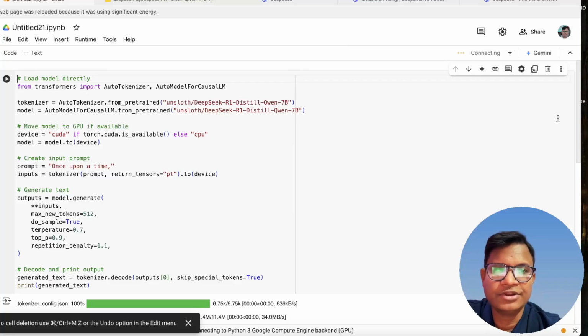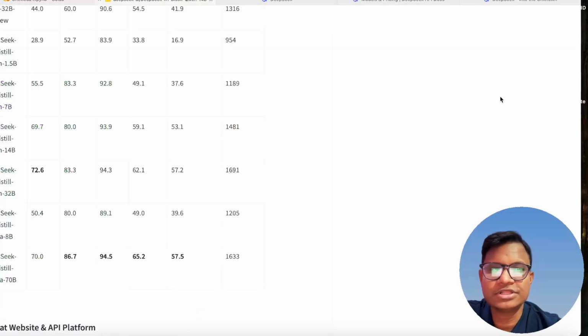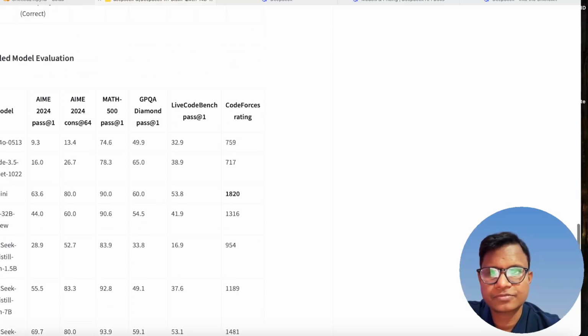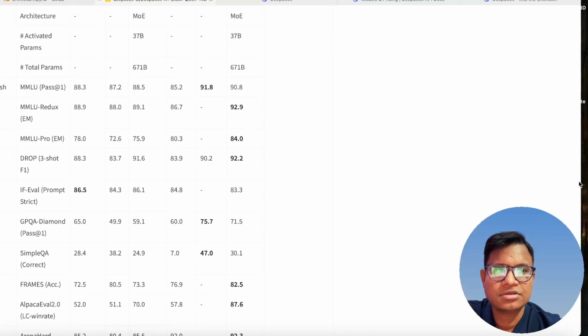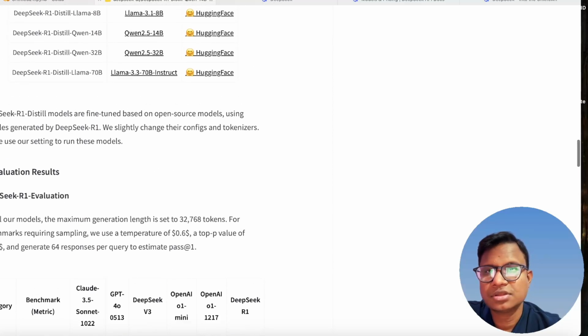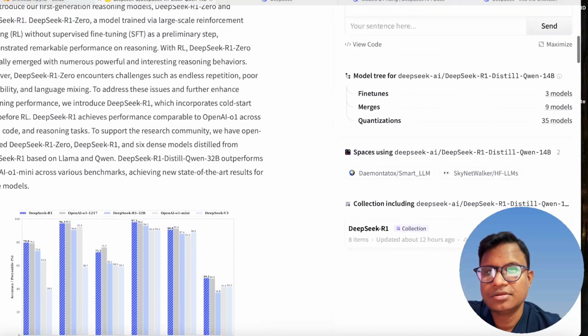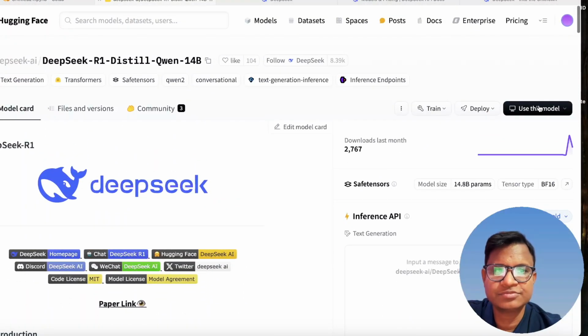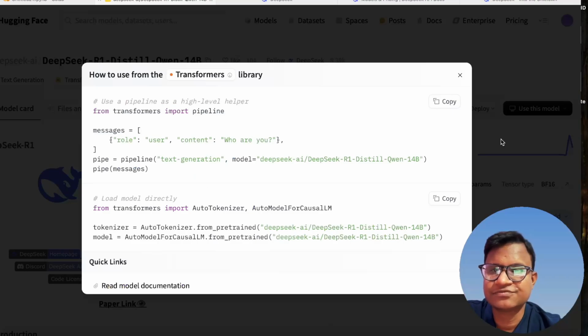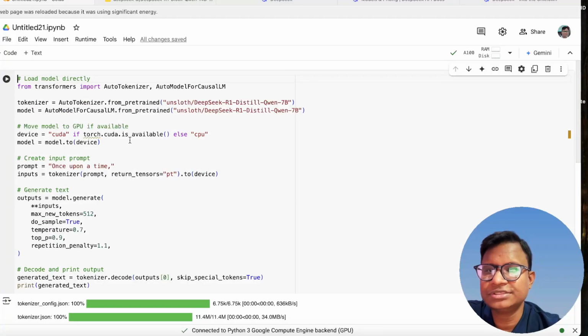If you want to use any of the Hugging Face models, you can just go to Hugging Face, and then go to DeepSeek AI. You can use this model directly from here. Use this transformers code. Either you can use the pipeline part directly, or this part also. I have used this part, loading the model directly, and copy this part. Then you need to mention whether your device is CUDA or not. Otherwise it will be loaded on CPU.